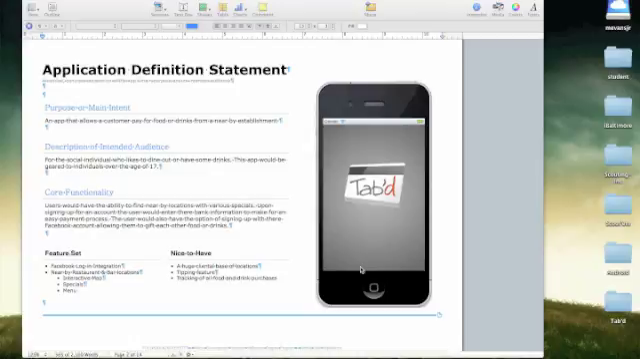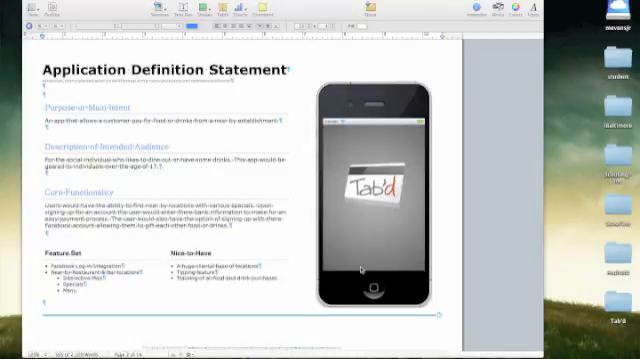The description of the intended audience: for the social individual who likes to dine out or have some drinks, this app would be geared towards individuals over the age of 17. Because maybe one of the highlights of this app would be geared towards adults who would like to drink. It may even be for people that are 21 and over, especially in the United States. But I put 17 because some users may just want to order food. So that is the idea.